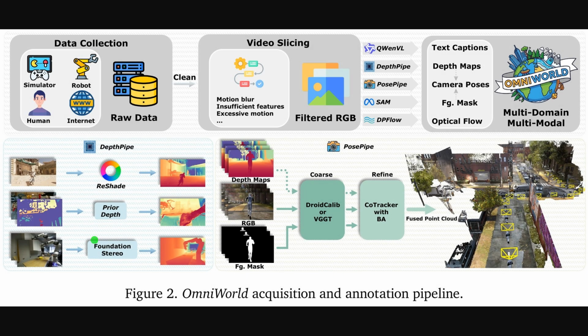Alright, Figure 2 shows how the dataset turns raw footage into rich, synchronized labels, so models get geometry and motion that actually line up. The pipeline starts with 4 domains, then filters videos for quality and outputs depth, camera poses, optical flow, masks, and long captions. Depth comes from renderer depth or learned stereo, which means distance per pixel is known. Camera poses use coarse estimation, then dense tracking with bundle adjustment, producing a fused point cloud.